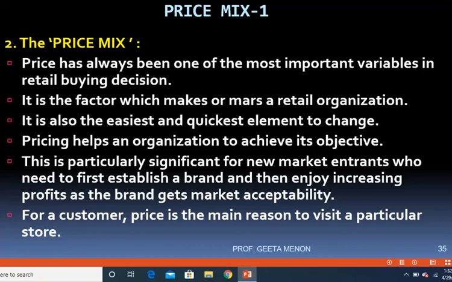It is also the easiest and quickest element to change. As I told you a little while earlier, one price will not be fixed for a product at all times. So you have to keep changing the price depending upon the situation. Therefore, this is the easiest factor which can be changed. Like we spoke about product mix.